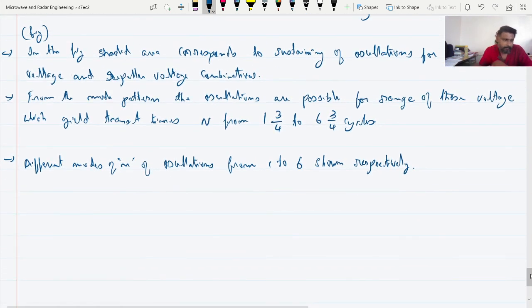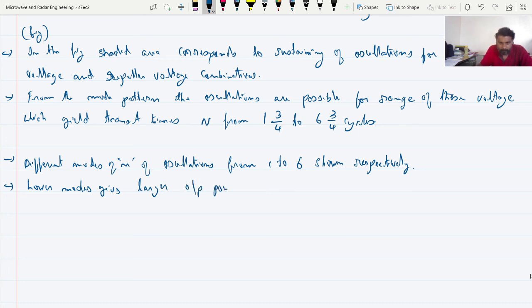One more small point I write. The lower modes, as I explained in the figure, give larger output power, but require larger beam voltage and larger values of Doppler voltage.